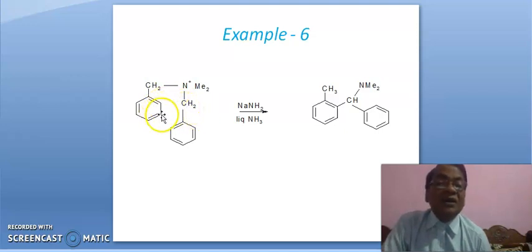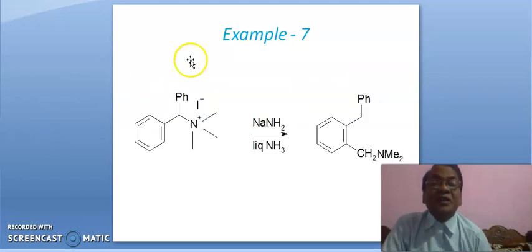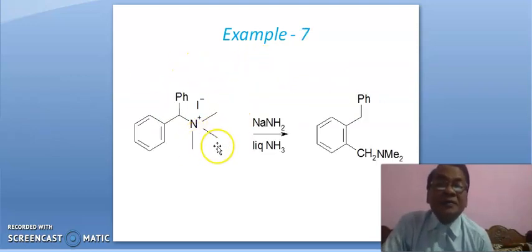This carbon will get attached here, and this bond will break here, means this CH will contain this phenyl and this NMe2, leading to this product. Example 7. Here it is quaternary ammonium salt.